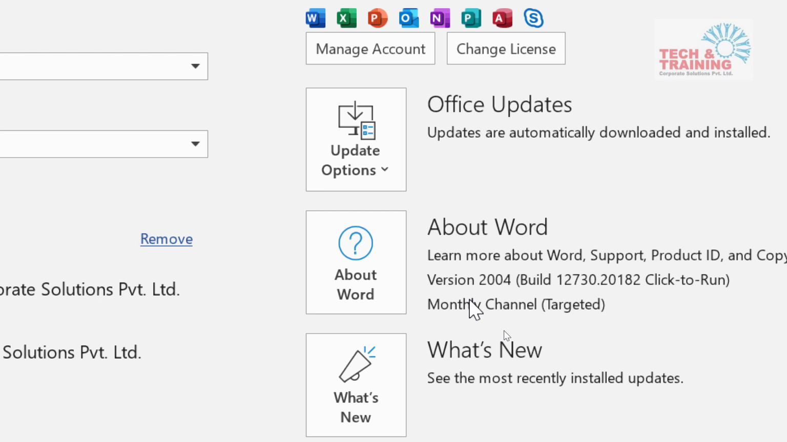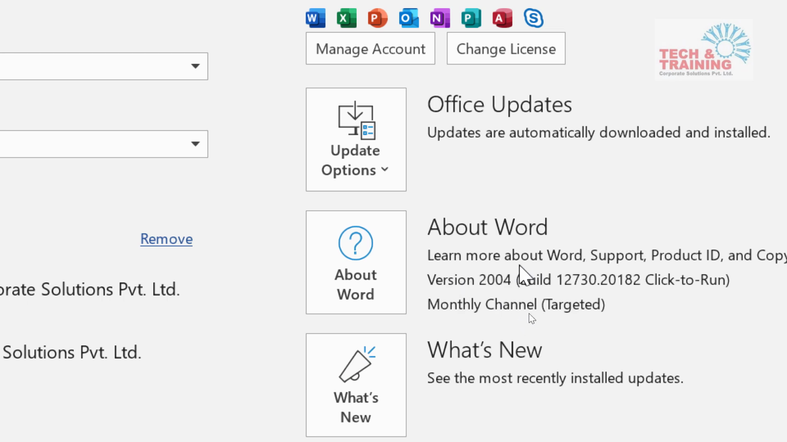Microsoft releases updates twice a month. One is a feature release, and the second one is generally the patch or security updates. So the higher this number, the more advanced or latest your Office version is. I'm using 2004. Depending on this number, your features would vary.